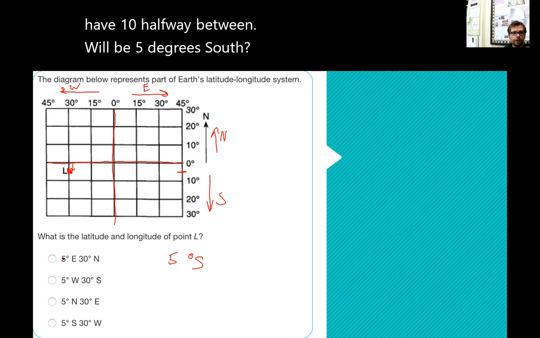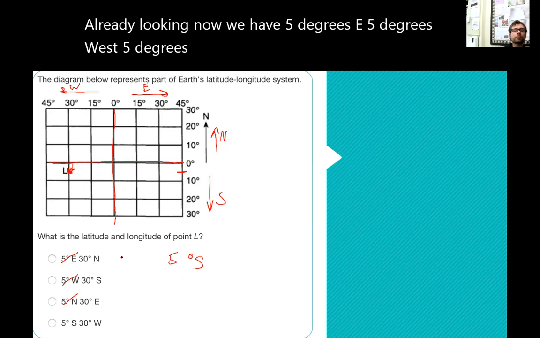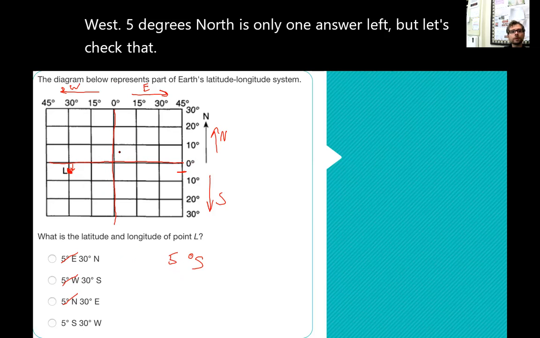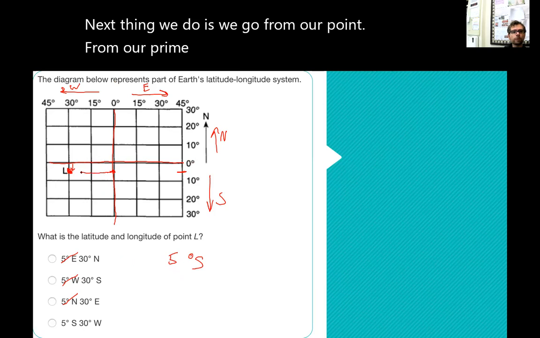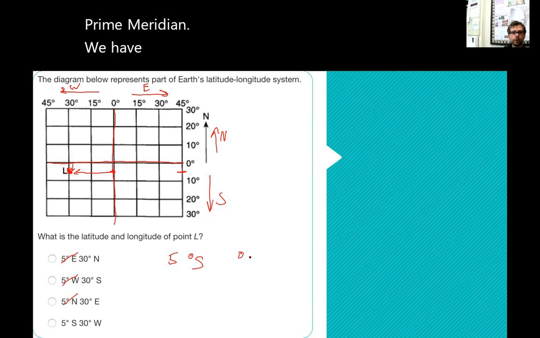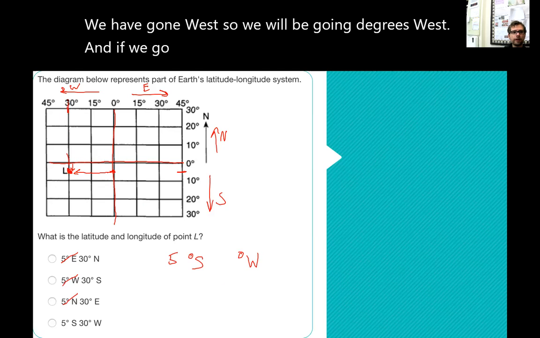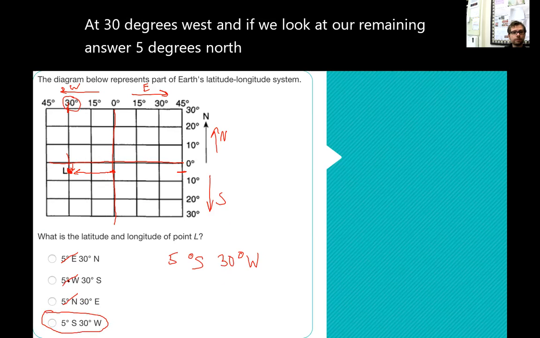Already looking now, we have 5 degrees east, 5 degrees west, 5 degrees north. There's only one answer left, but let's check that. Next thing we do is we go from our prime meridian. We have gone west, so we will be going degrees west. And if we go up, we are right here at 30 degrees west. And if we look at our remaining answer, 5 degrees north, 30 degrees west.